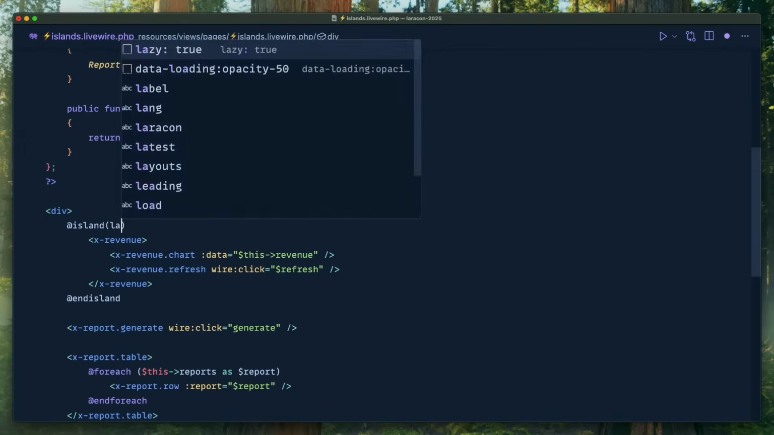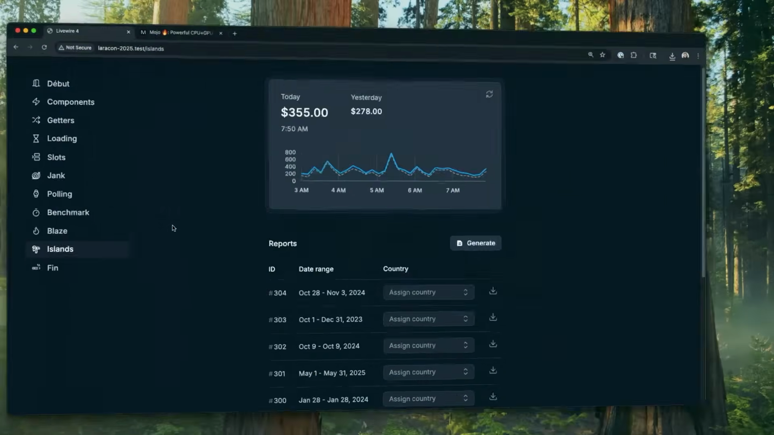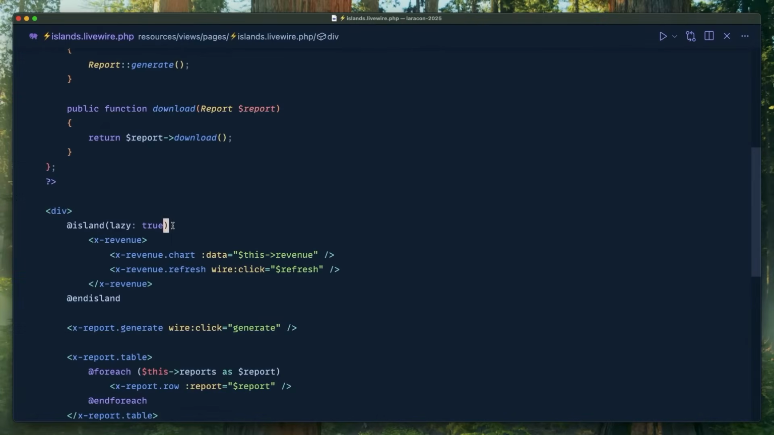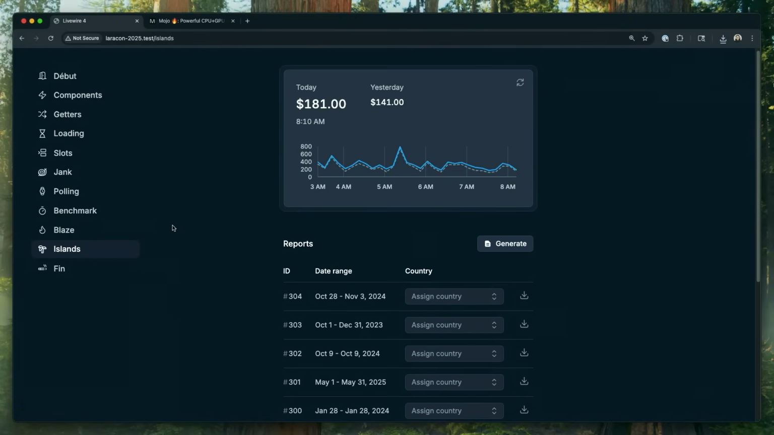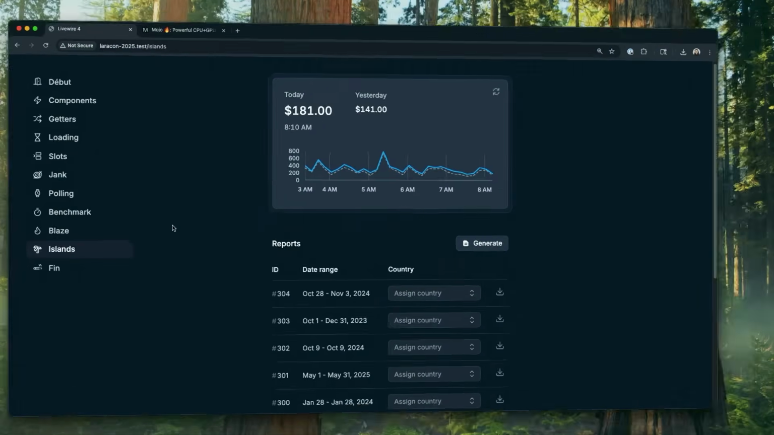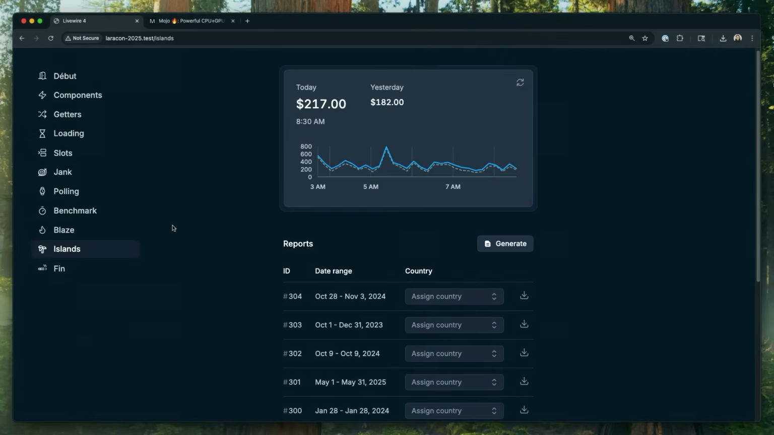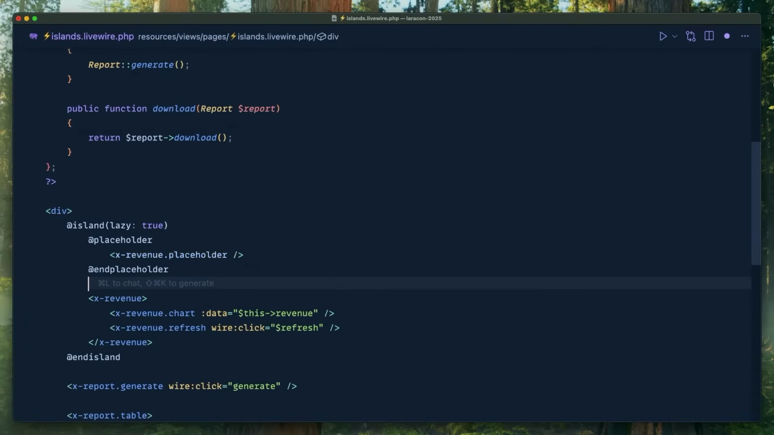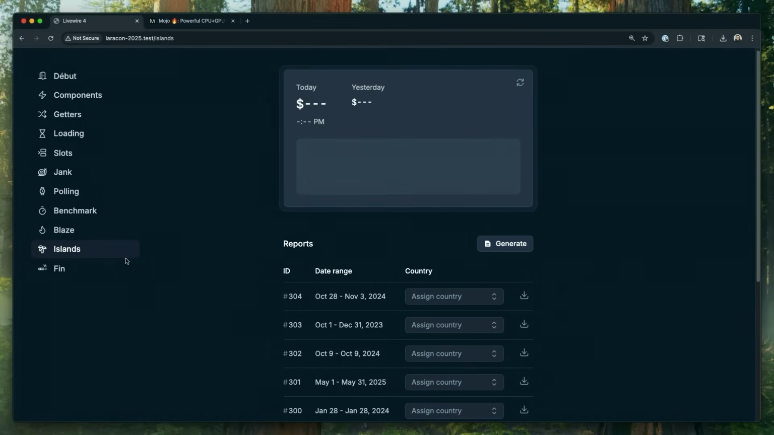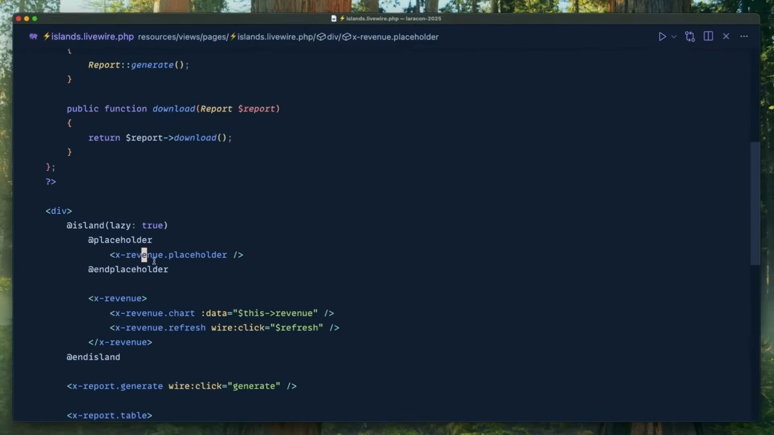But of course, just like a nested component, you could say lazy true. And now, oops, yep, okay. Now I refresh and it loads instantly, and then it comes in after the page load. But that looked horrible because it's janky and there's no placeholder. So we add a placeholder. At placeholder, revenue placeholder, a little blade component, just inline. You could put whatever you want here, any divs, anything. And now you get a beautiful little skeleton loader, and then it comes in, and it's just really nice.